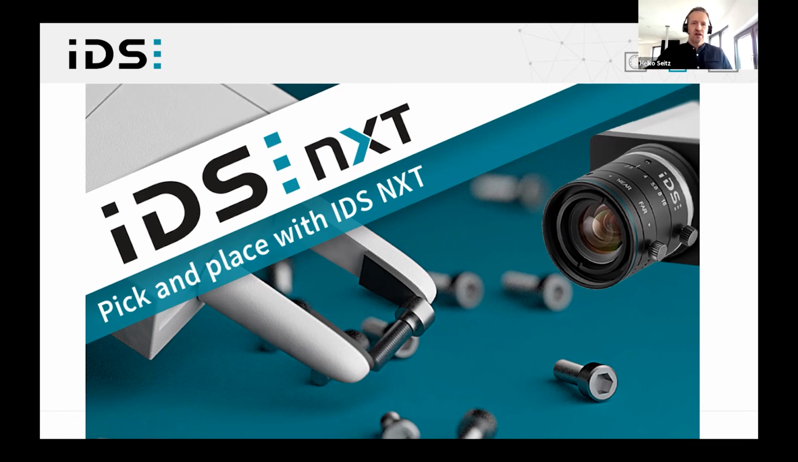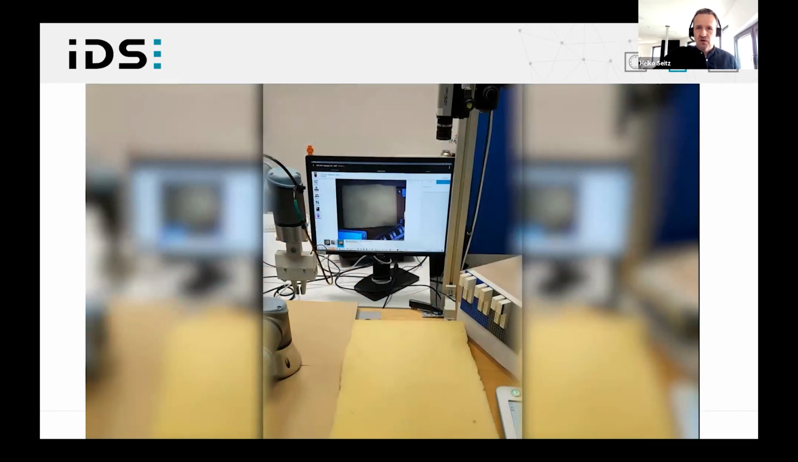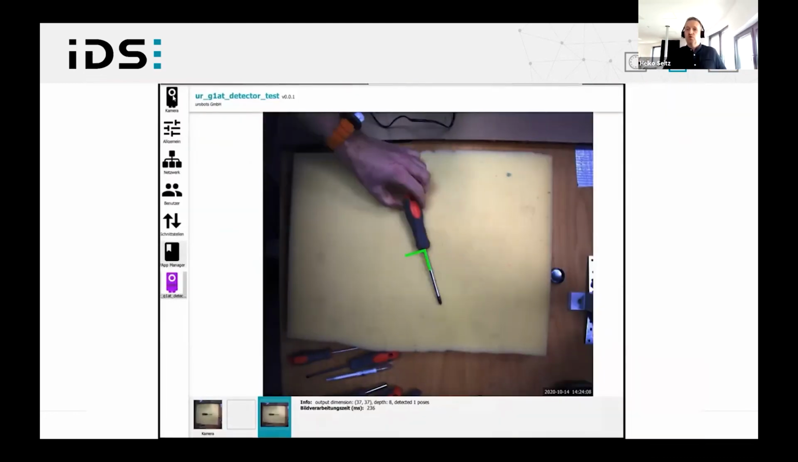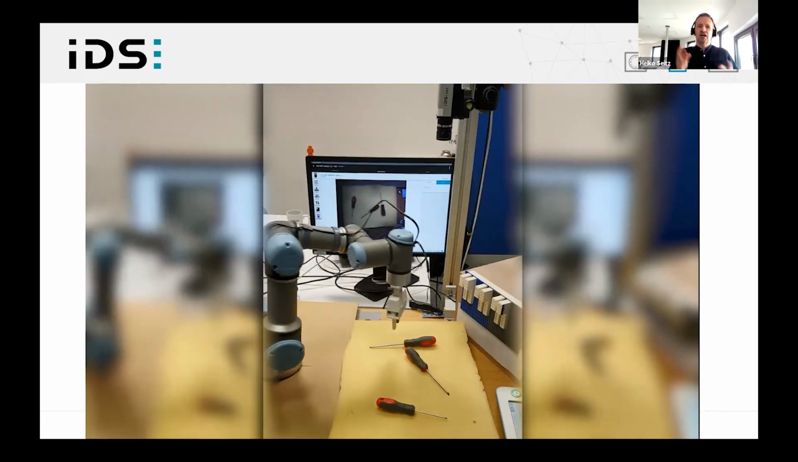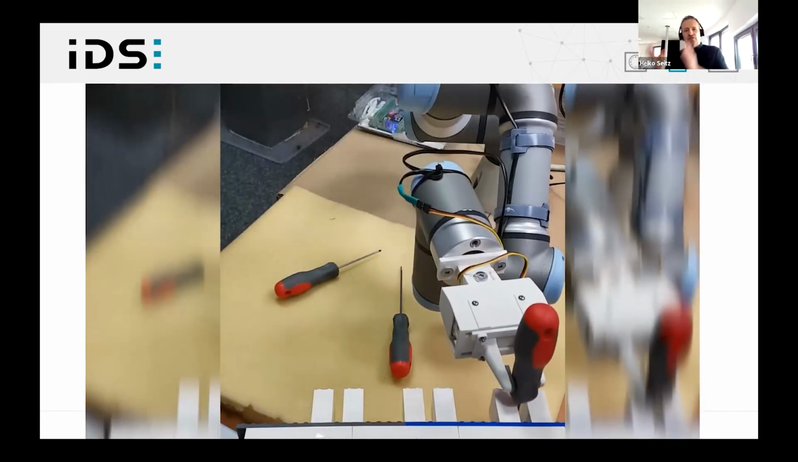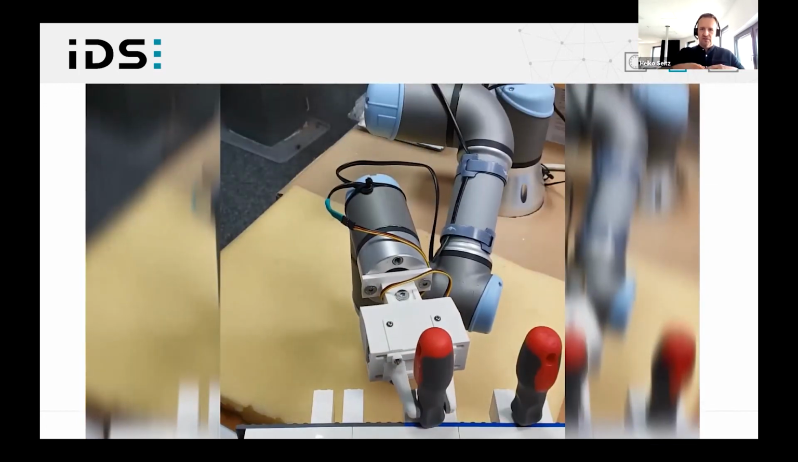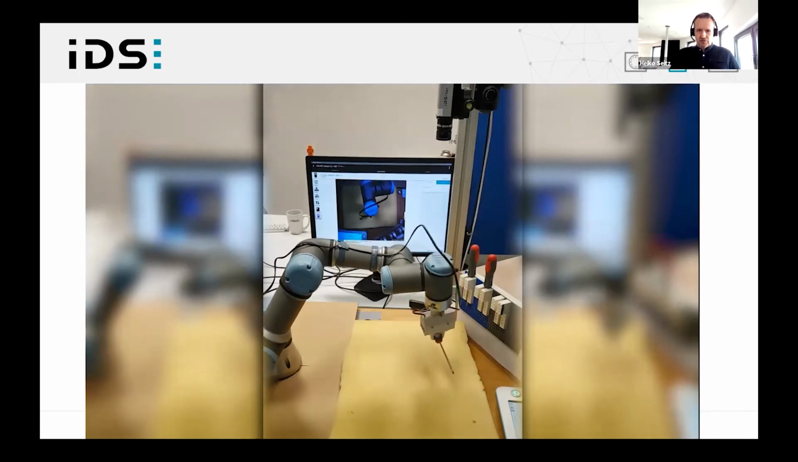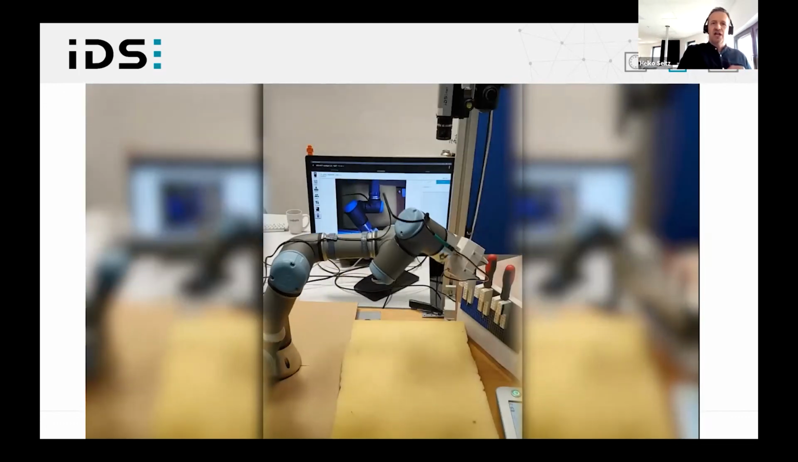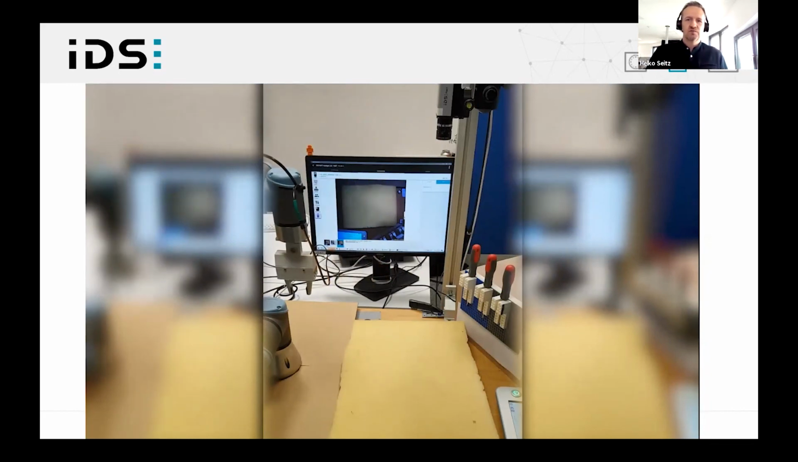I would like to show you a proof of concept of a customer who has developed his own interface app to realize a direct communication of the camera with a robot using the XML-RPC protocol. After the recognition of the object, the camera sends direct control commands to the robot where the object can be picked up. And all this function works without an additional host PC.